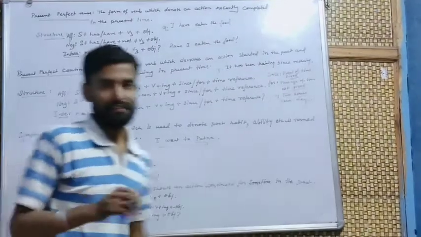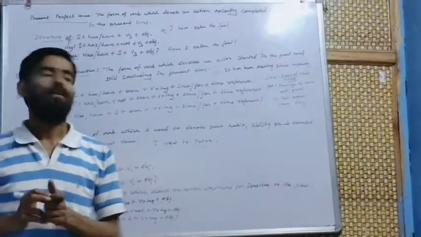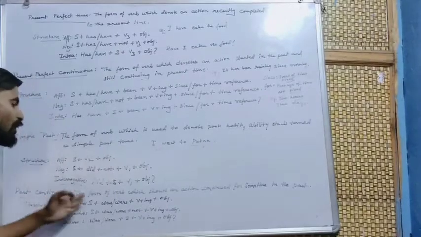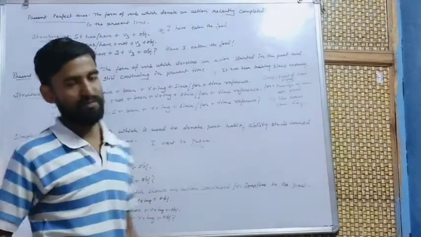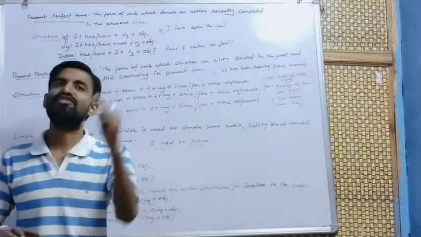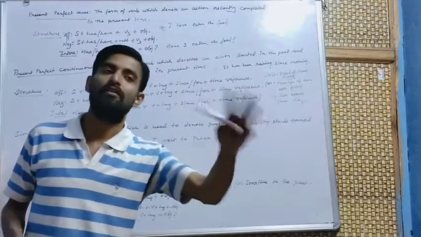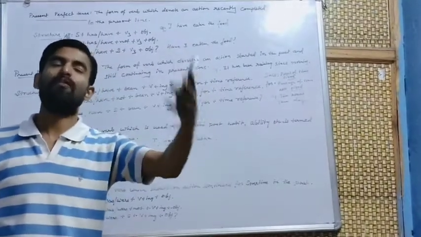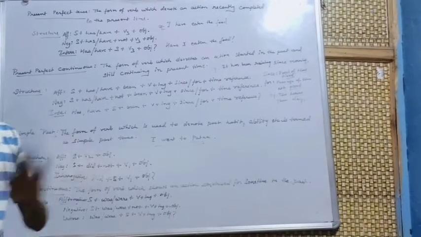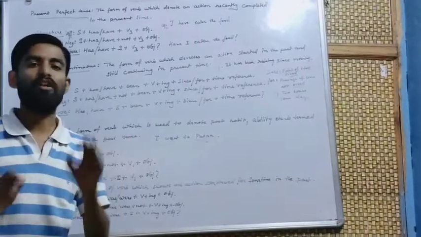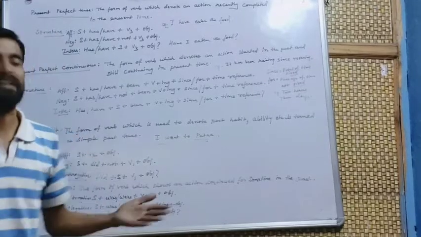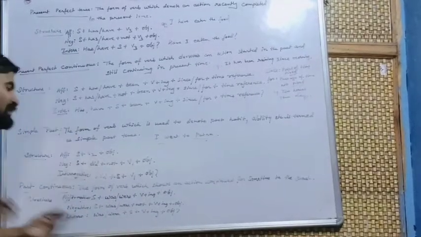Past continuous tense. Past continuous tense is the form of verb which shows an action that continued for some time in the past. It progressed for some time in the past, but now it is completed and not progressing now. The work has been completed. This is shown by the past continuous.